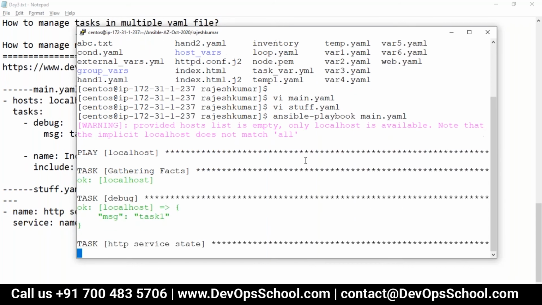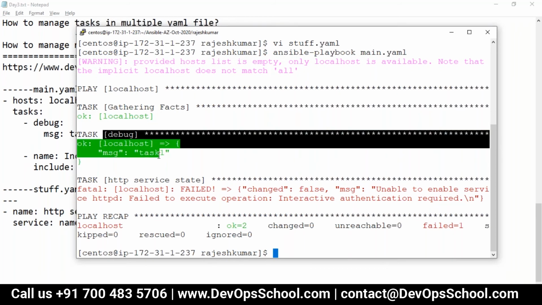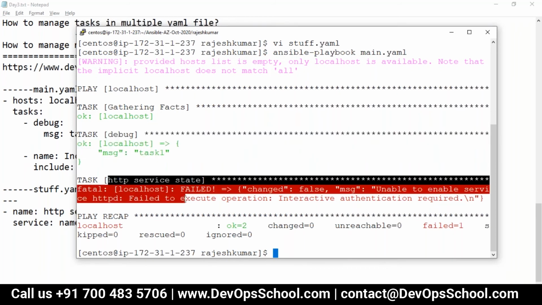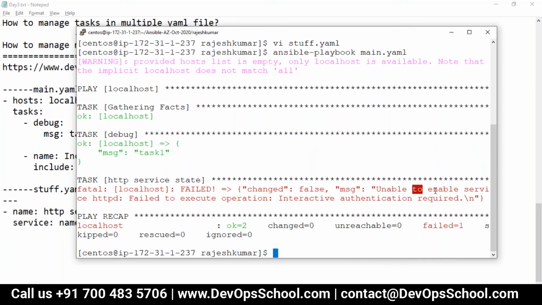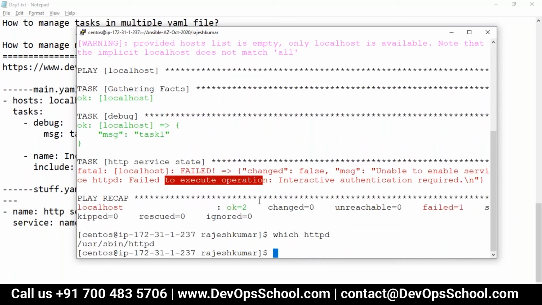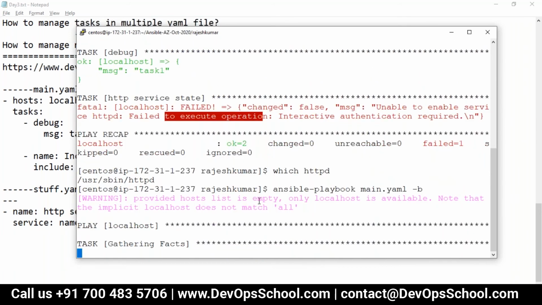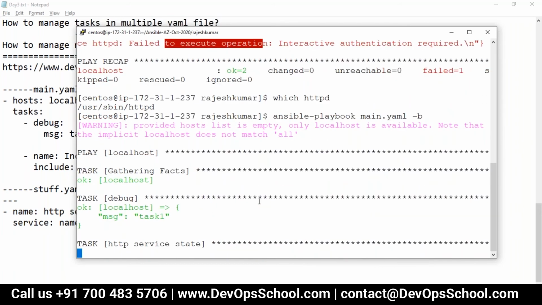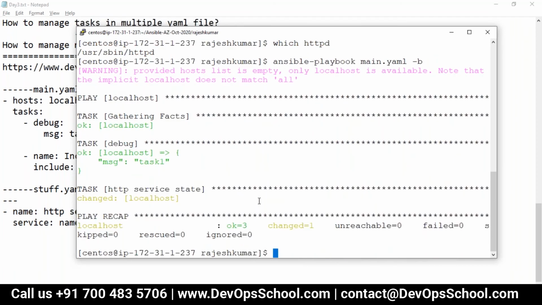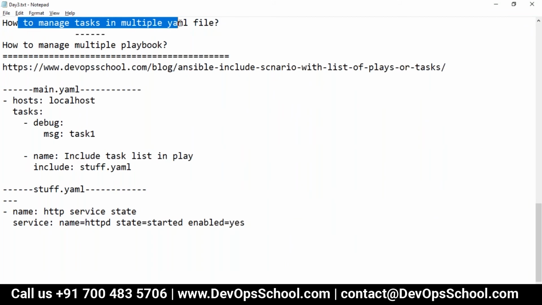And guys, see here debug run and here the HTTPD service didn't run. It says unable to, fail to execute. That means maybe HTTPD is not installed actually. That's the reason that message is there. So what is the problem? I don't know. Yeah, hyphen b, because I'm executing through the root CentOS user, right? For that you need root. So someone got it, I saw the response in the chat. So guys, this is the way the question is answered.